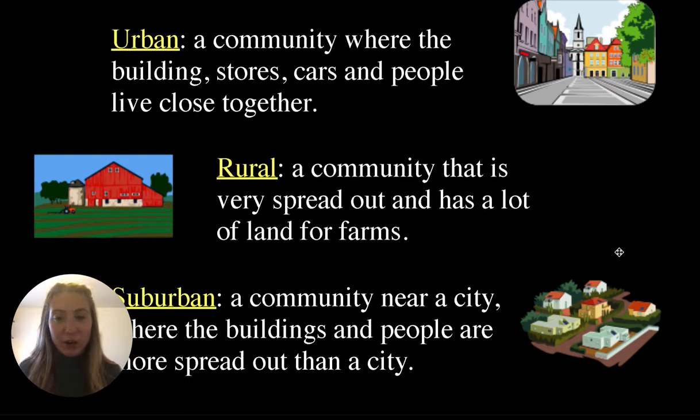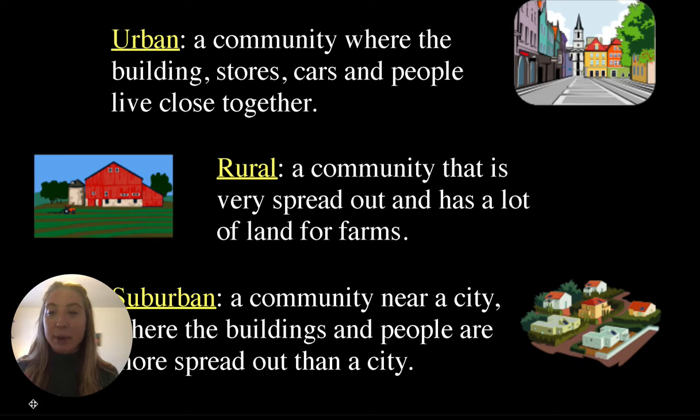So when we think of urban, we think of a big city like Phoenix. Everyone lives really close. Now when we think of a rural, it's a community that is very spread out and has a lot of land for farms. So when we think of rural, we think of more of the country. They have acres of land and there's lots of space and you don't really see your neighbors that much.